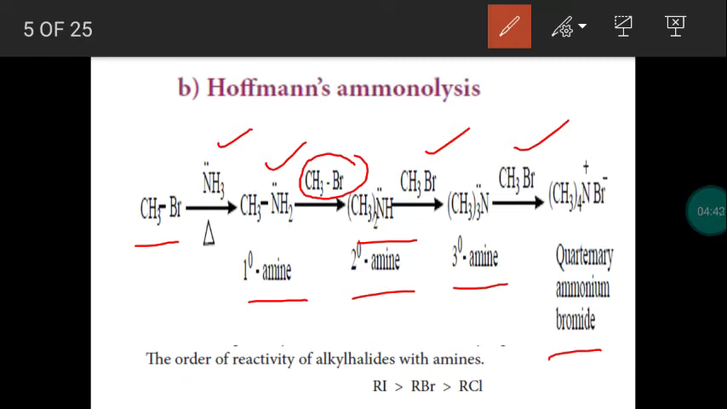Then what about the order of reactivity of alkyl halide with amine? With amines, first alkyl chloride will have a reactivity, but the reactivity is a lower one. Comparing the alkyl chloride, alkyl bromide will have more reactivity with amines. Comparing alkyl bromide, alkyl iodide has more reactivity towards amine.